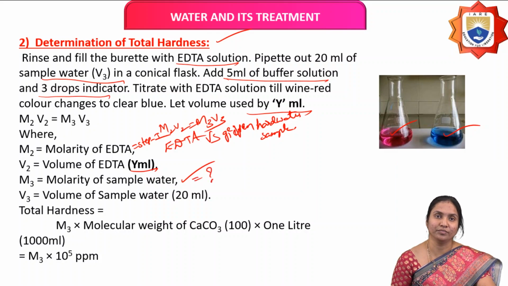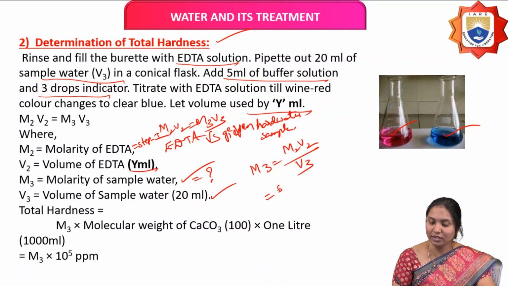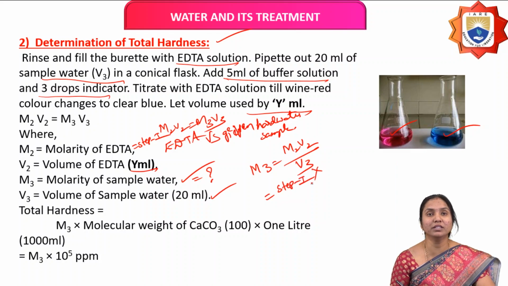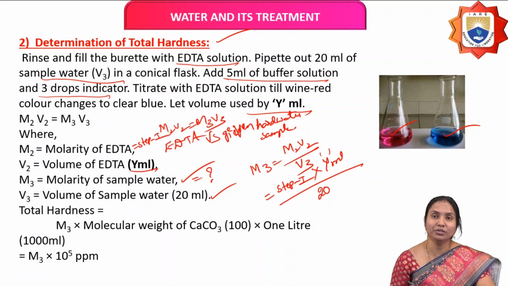V3 is the volume of sample hard water, which is equal to 20 ml. So M3 equals M2V2 by V3, where M2 is the molarity of EDTA from step 1, V2 is Y ml, and V3 is 20 ml. So it equals dash M.